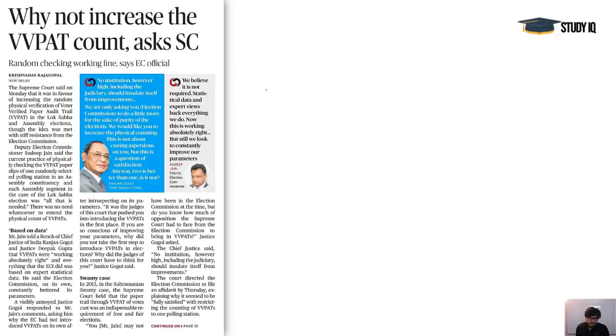Next, regarding the VVPAT, we had discussed this issue, and many big articles are going to come on this issue, because the Supreme Court, in a very harsh tone, has asked Mr. Sudeep Jain, who is a Deputy Election Commissioner, when he was submitting before the Supreme Court. Mr. Ranjan Gogoi, the Chief Justice of India, said that why do you have problems in the verification of these VVPAT machines, because right now the provisions are like that only one machine would be taken from a particular constituency, and that would be checked. If it is working fine, then all other machines would not be checked. If it is not working fine, then it would be replaced, and they will leave all others as they are.